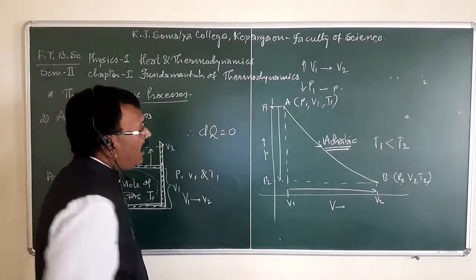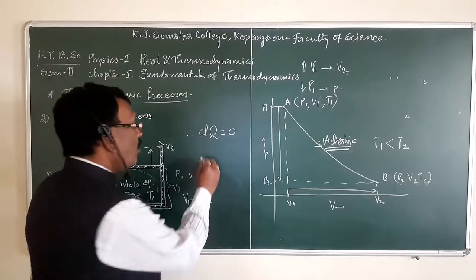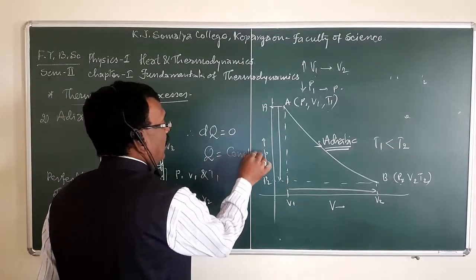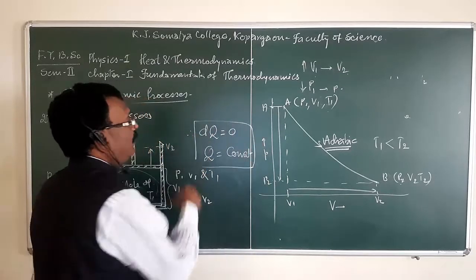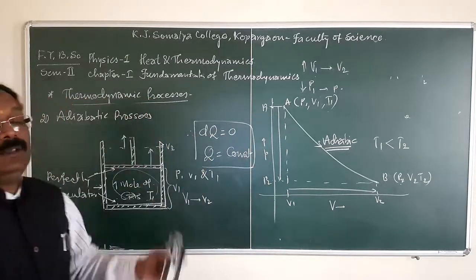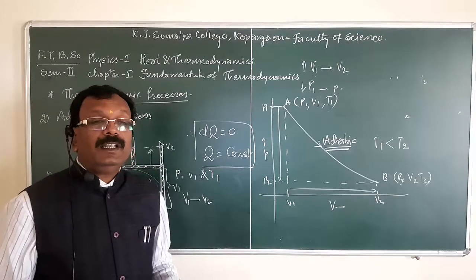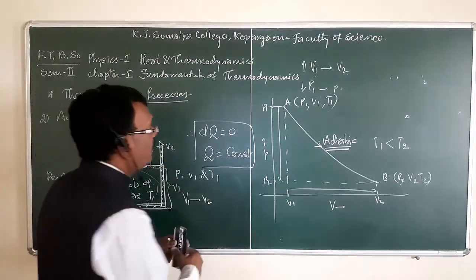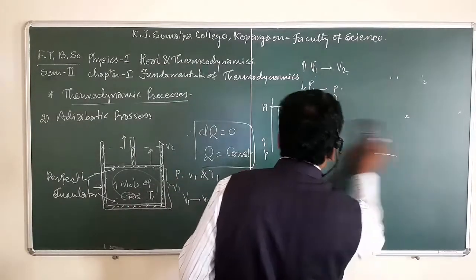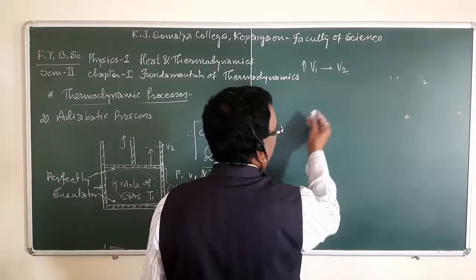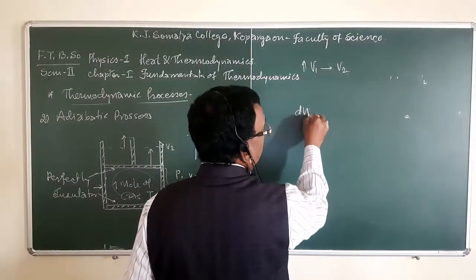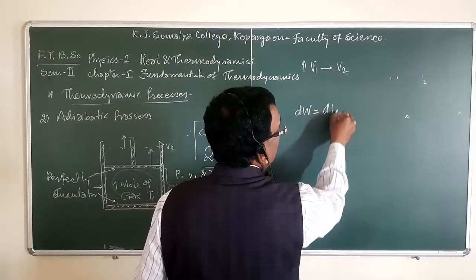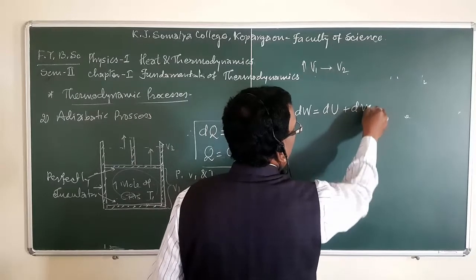So, as change in heat is 0, obviously Q is equal to constant, and this happens only in the adiabatic process. Now, if change in heat is 0, we know the first law of thermodynamics. What is the first law of thermodynamics? The mathematical expression of the first law of thermodynamics, which you studied in 12th science, is dq is equal to du plus dw.